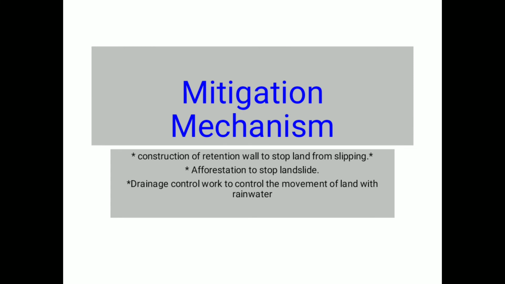Now what is this mitigation mechanism? Mitigation is actually the effort to reduce the loss of life and property by lessening the impact of disaster. Okay, now these are the disasters which we were just talking about: the landslide, volcanic eruption, earthquake, floods, such natural disasters.